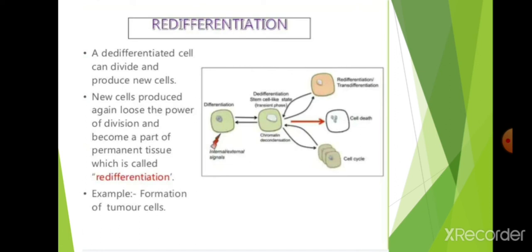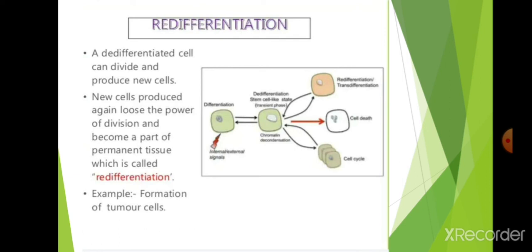To overcome the damage, the cells undergo de-differentiation, that is, they regain the power to divide. To patch that damage, they divide, and the new cells produced during de-differentiation repair that injury.